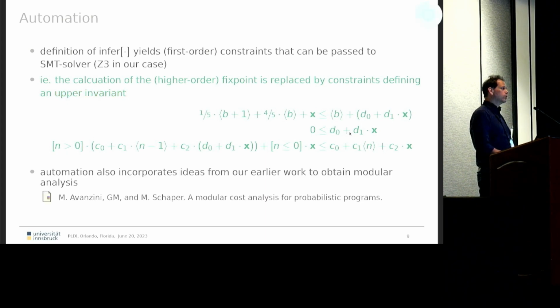In addition, to make this more scalable and more efficient for nested loops, we also incorporate earlier work that we had on modular cost analysis for probabilistic programs.